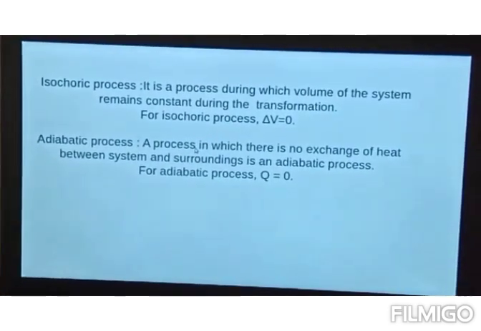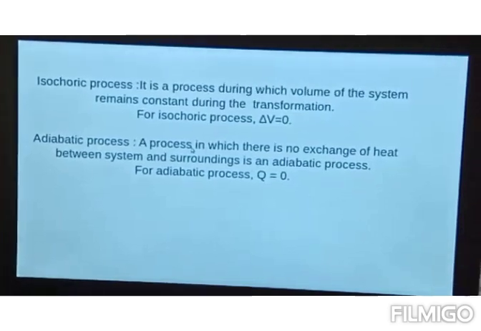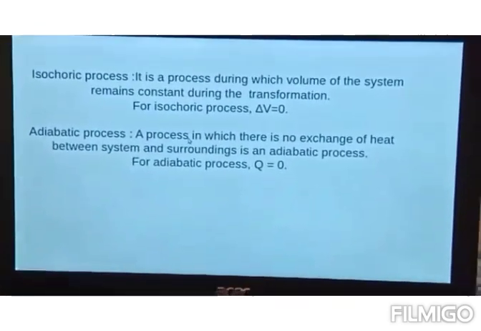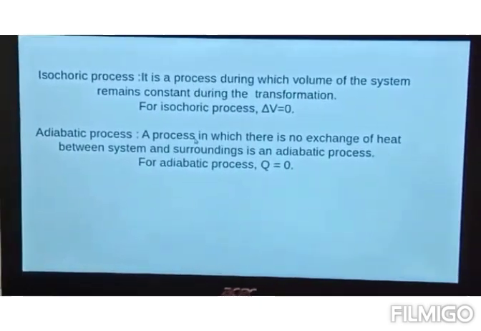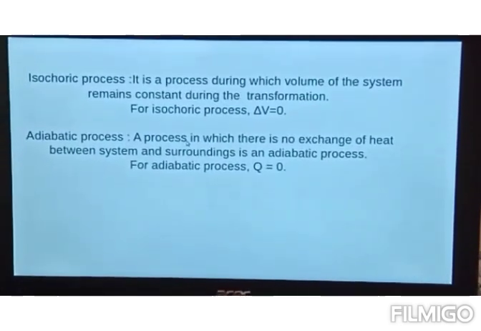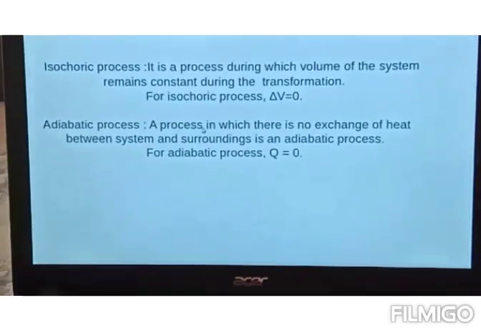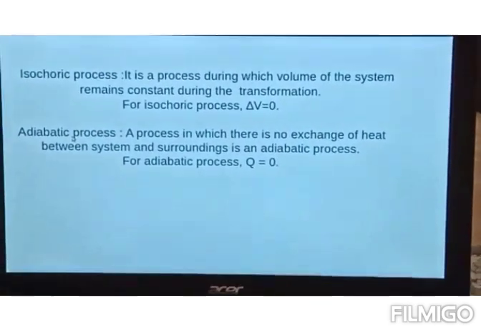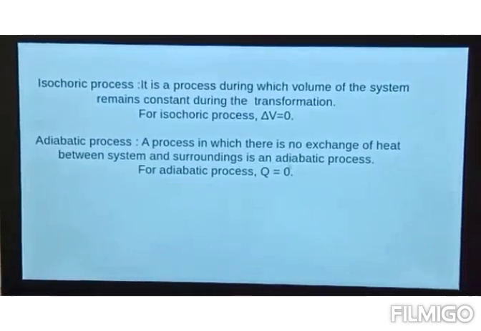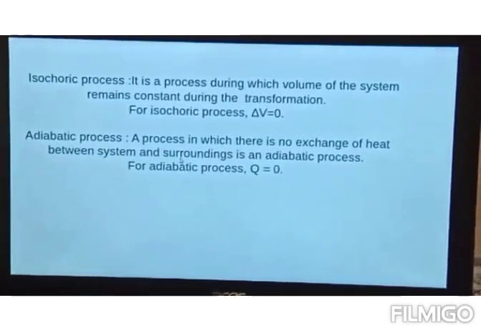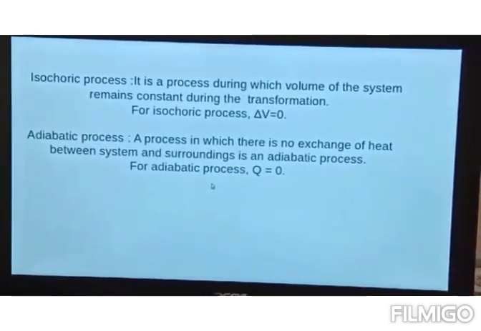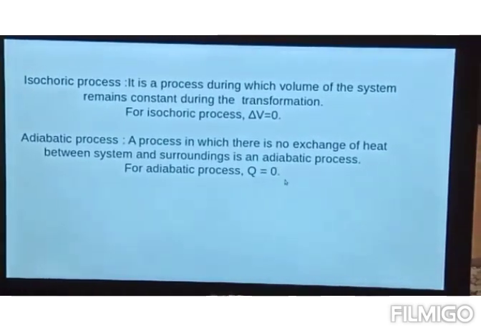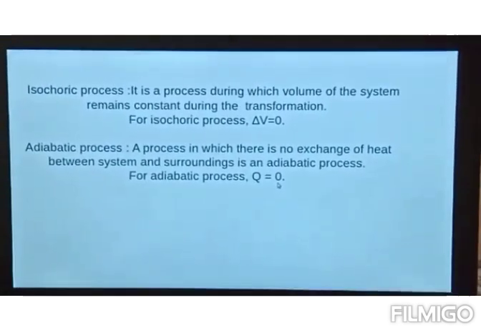If you recollect, earlier we saw the types of system: open, closed and isolated. An example of an isolated system is a thermos flask, where there is no exchange of heat between system and surrounding. So our system is completely isolated from the surrounding. That is a process we can call adiabatic, because there is no exchange of heat between system and surrounding. And for an adiabatic process, as heat is not exchanged, Q, which stands for heat, is equal to 0.